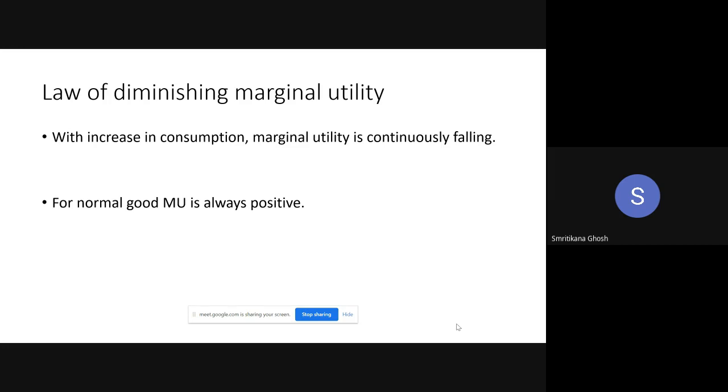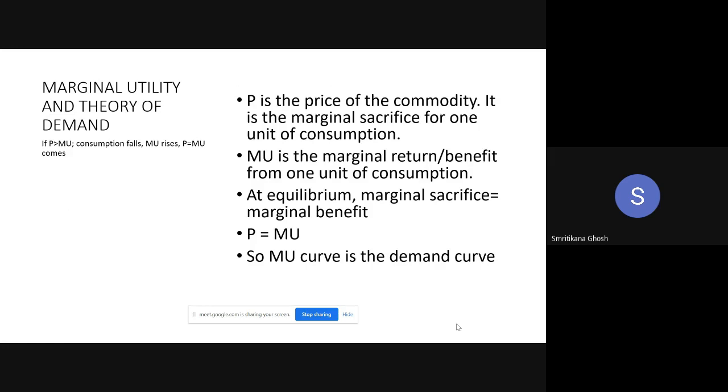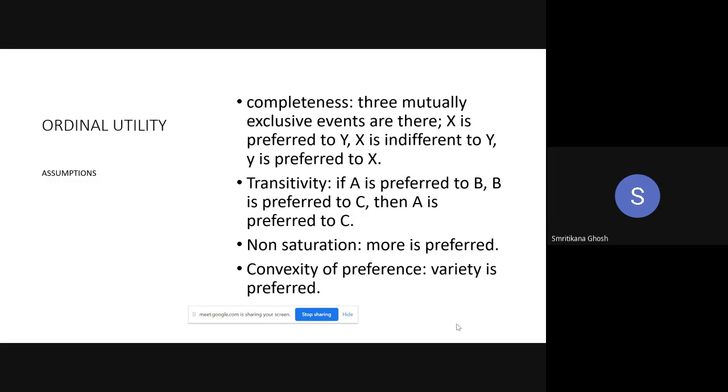So that is why. Anyway, next, the relation between marginal utility and the theory of demand, and then the assumptions of ordinal utility. Up to that much we discussed in the last class. So if you have any query up to this point, you can ask me. Is there any problem up to this slide? No? Okay, so let me go to the next one, a new concept.